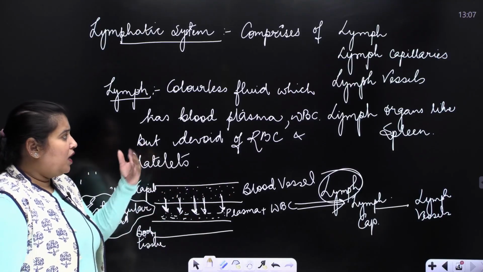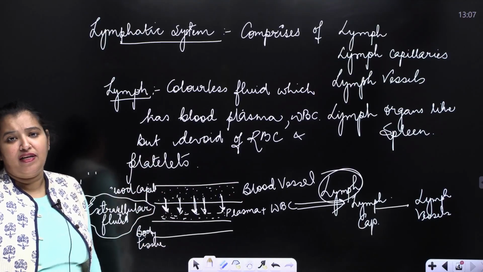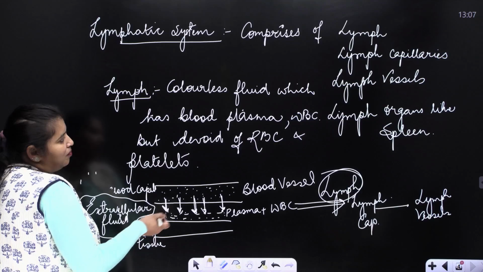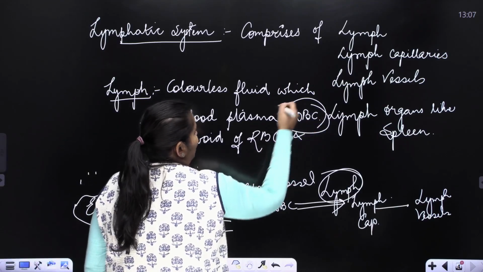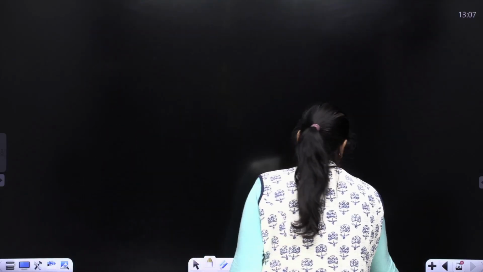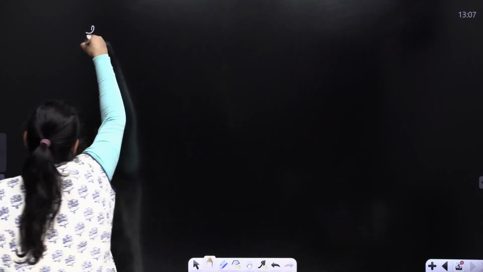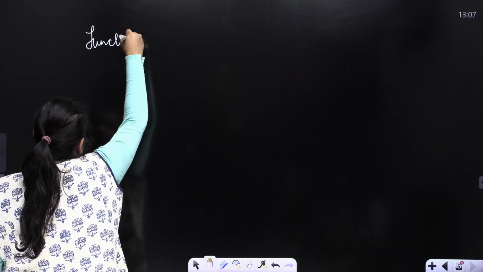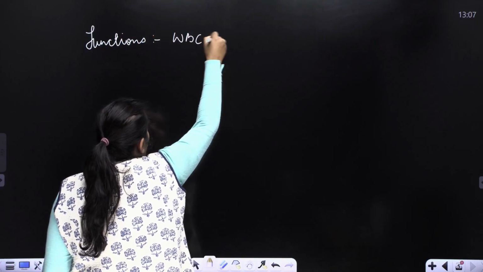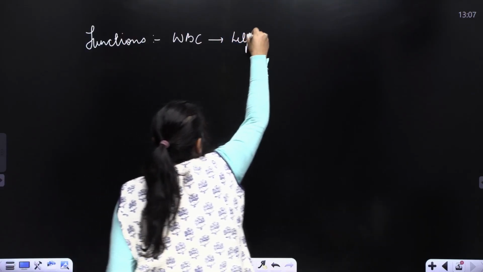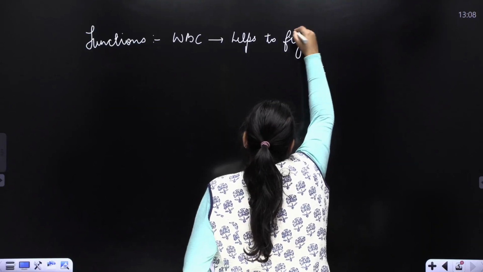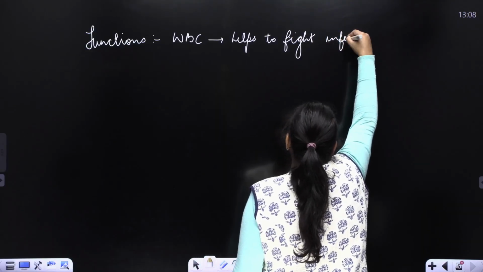All right. Now, what are the functions of lymph if I summarize? Lymph, as you know, has WBC. And what is the function of WBC? The WBC helps to fight infections.